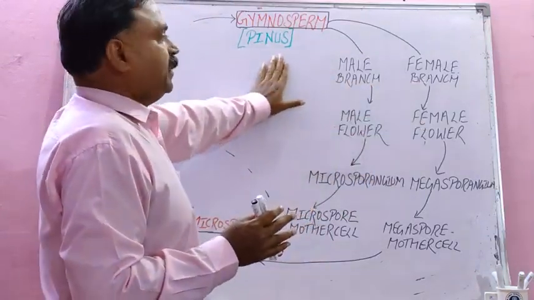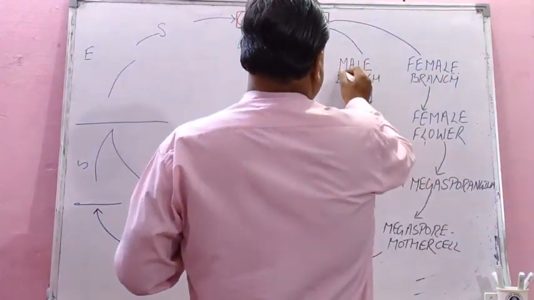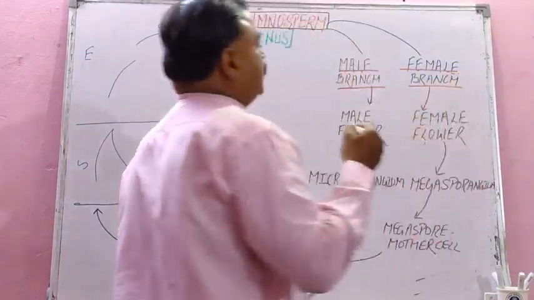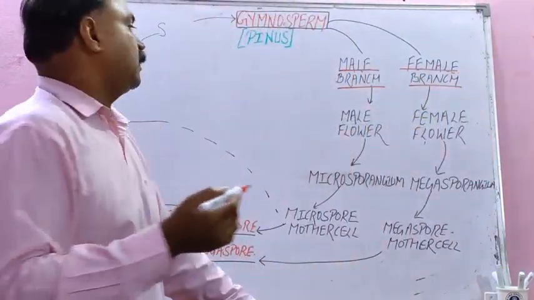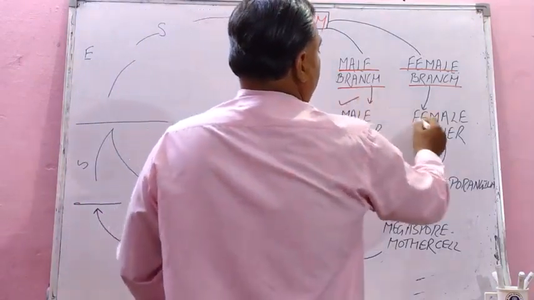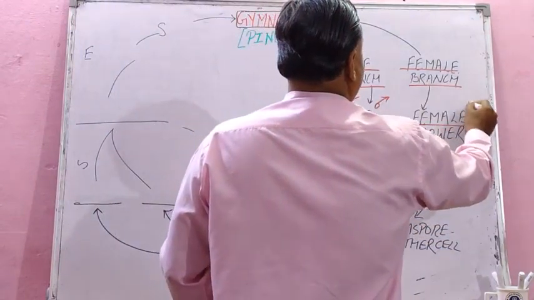And in your course, Pinus is there. Two branches are there separately on the tree, male branch and female branch, or you can say male cone and female cone. Then the male branch, naturally, will have male flower, and the female branch will have female flower, isn't it?